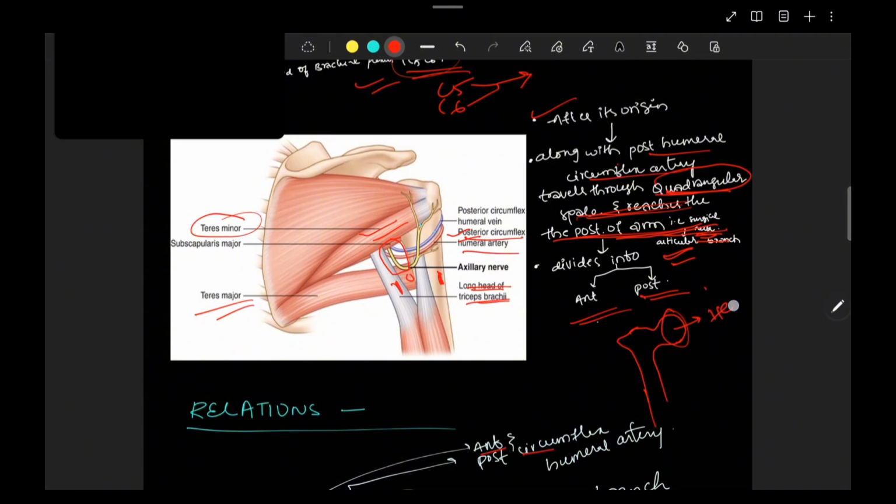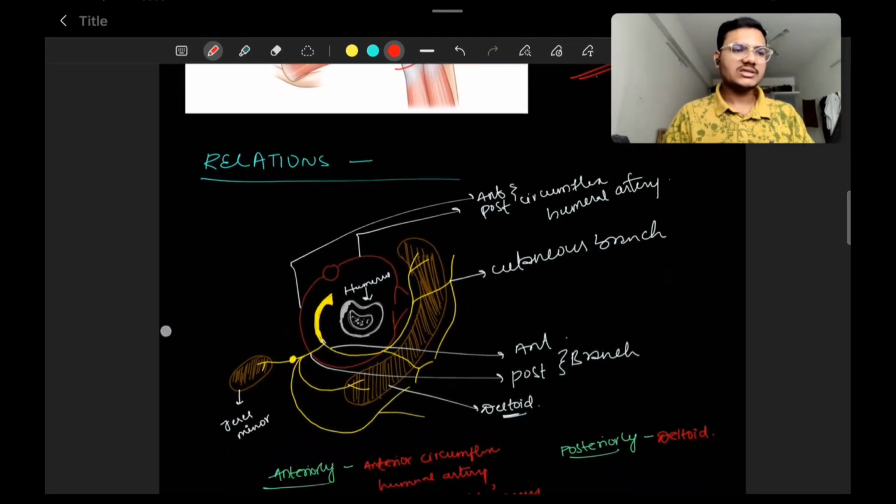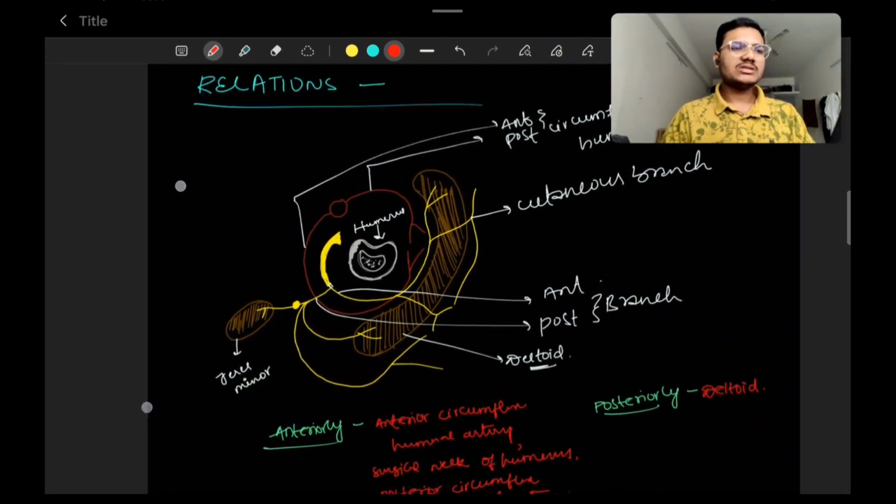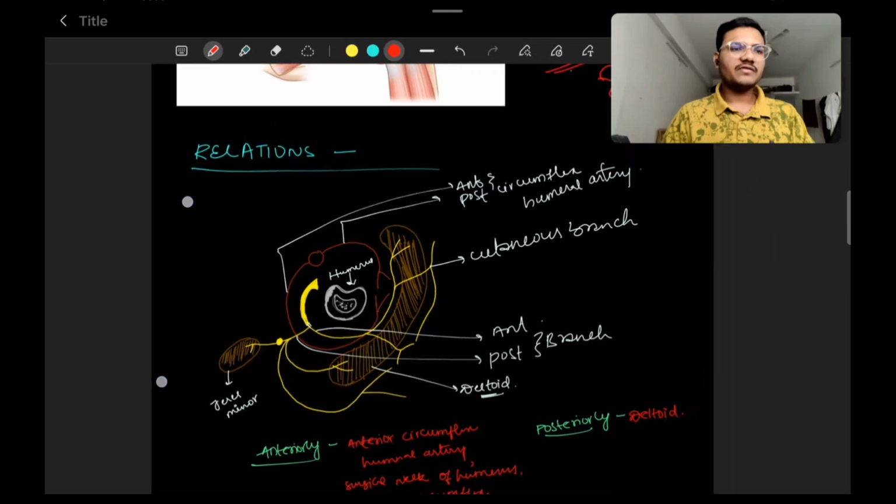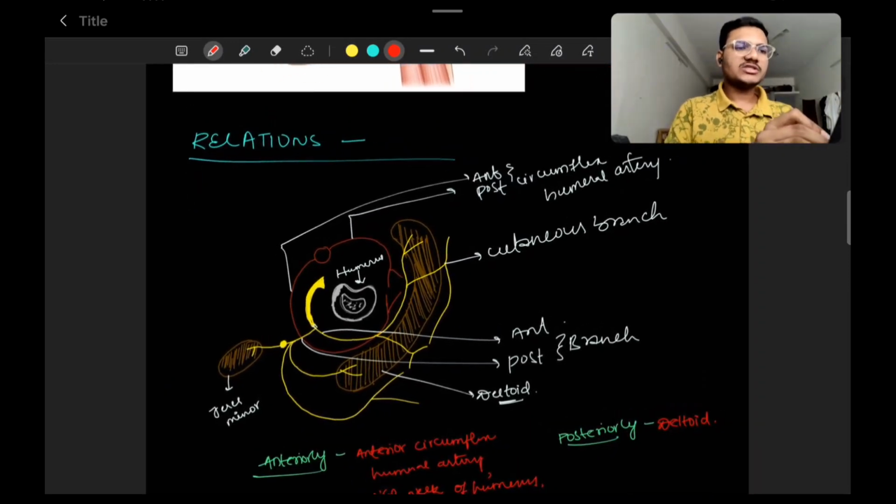So this is the head of humerus, and this is the anatomical neck, and this is the surgical neck of humerus. So here posteriorly the axillary nerve runs after it passes through the quadrangular space. So that is what is important. Coming to its relations, this is the diagram which I have taken from the Vishram Singh book. Which is very simple.